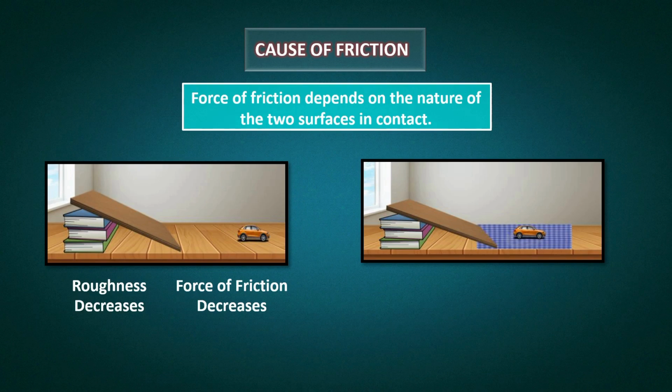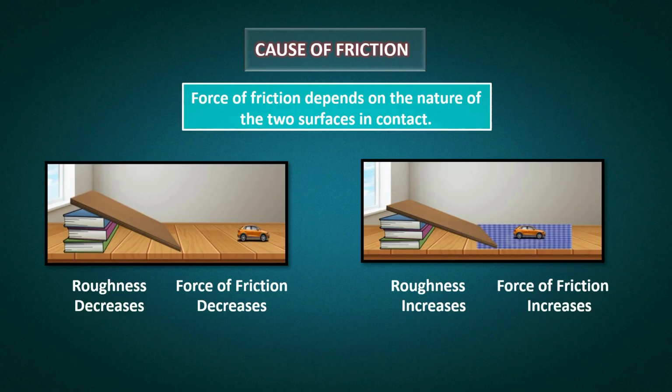So whenever the roughness decreases, the force of friction also decreases. Whenever roughness increases, the force of friction also increases. All surfaces have some roughness on them.